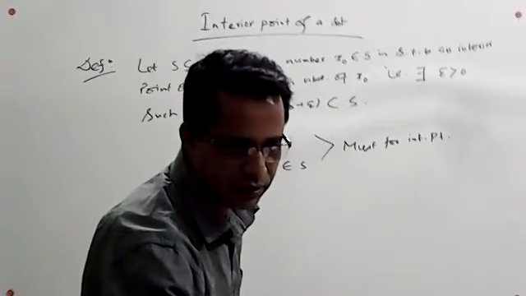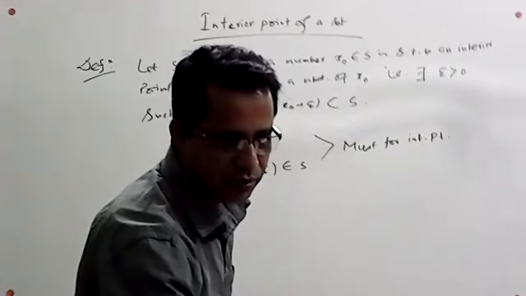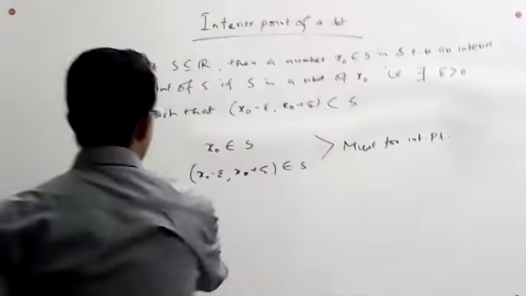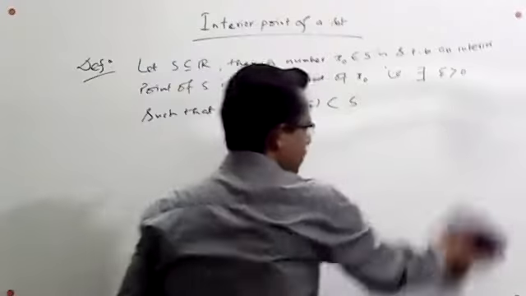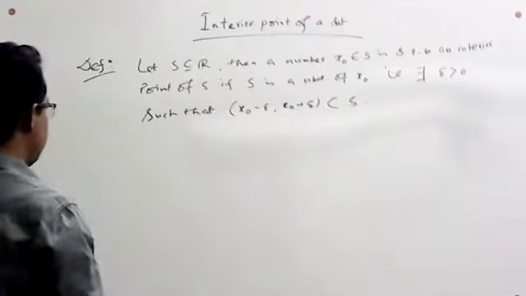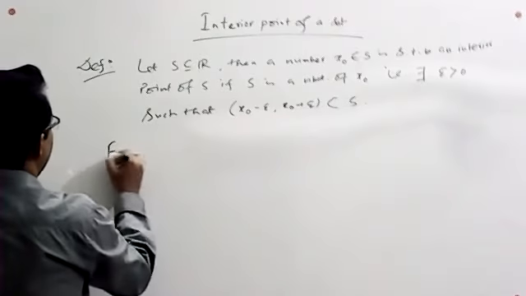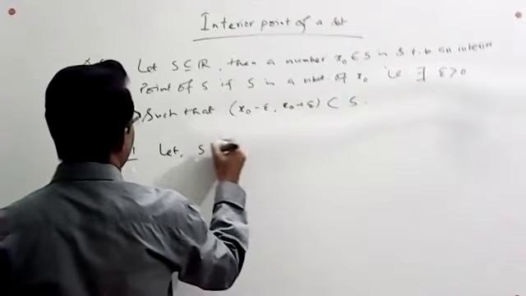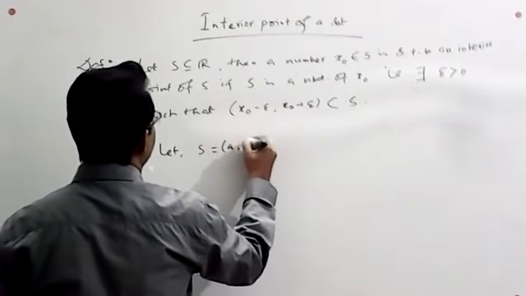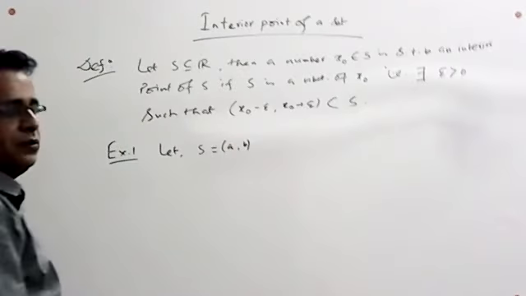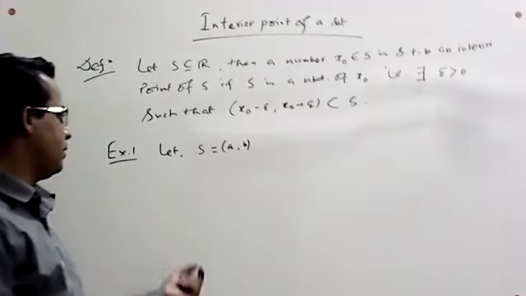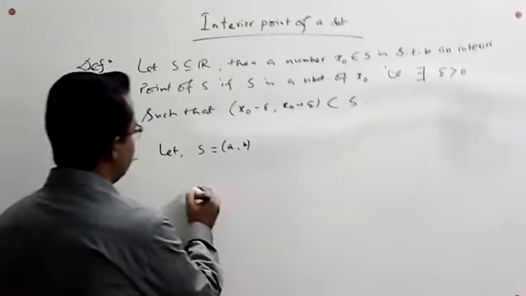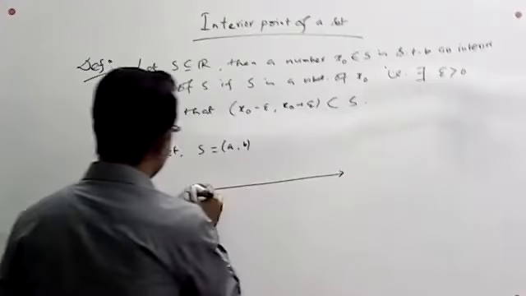Now we are taking an example on the interior point of a set. Example 1: let S be an open interval. We are trying to find the interior points of this set. We draw a real line.